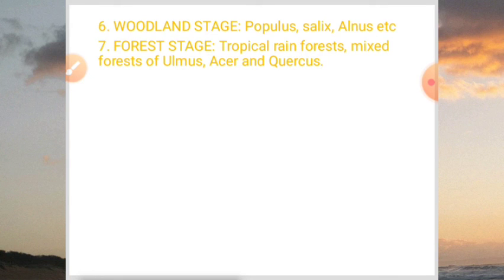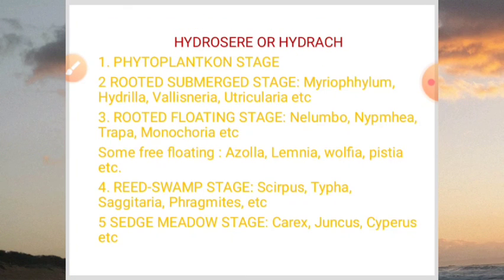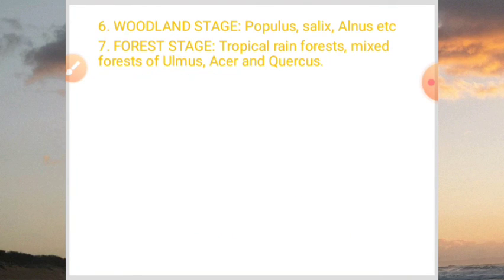So in hydrosere or hydric succession, from the phytoplankton stage we have reached this forest stage, which is the climax stage. If the climatic conditions are tropical, then tropical rainforests would come up, and if they are temperate, then mixed forests of Ulmus, Acer, and Quercus would come up.